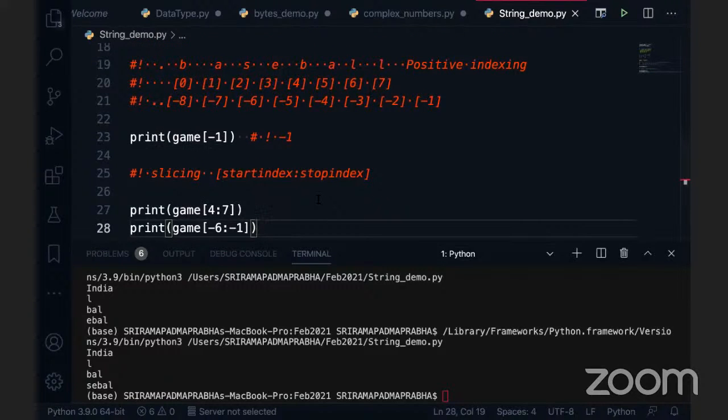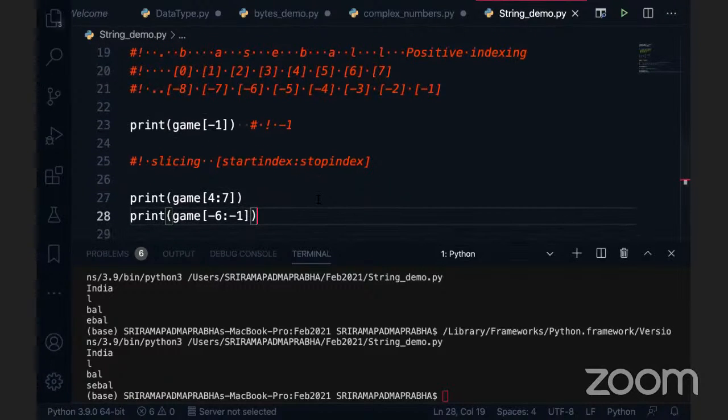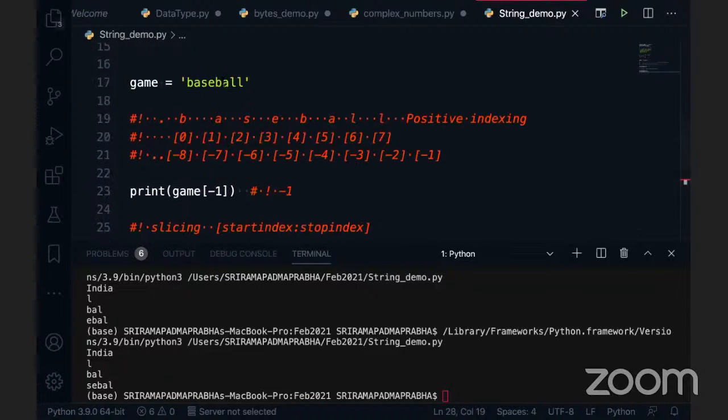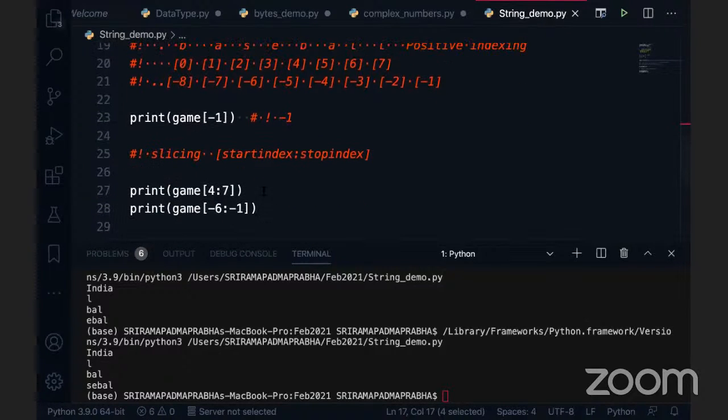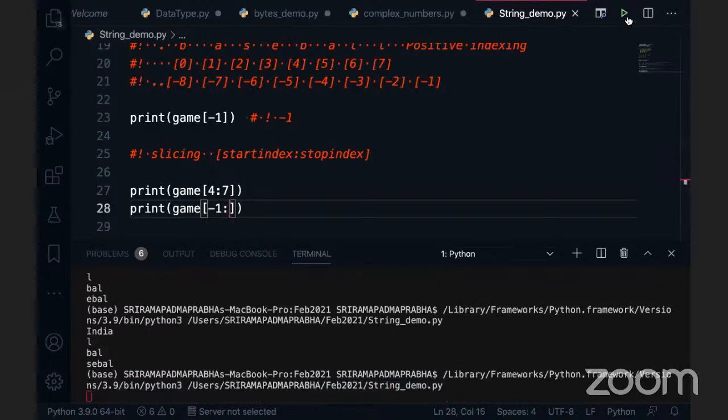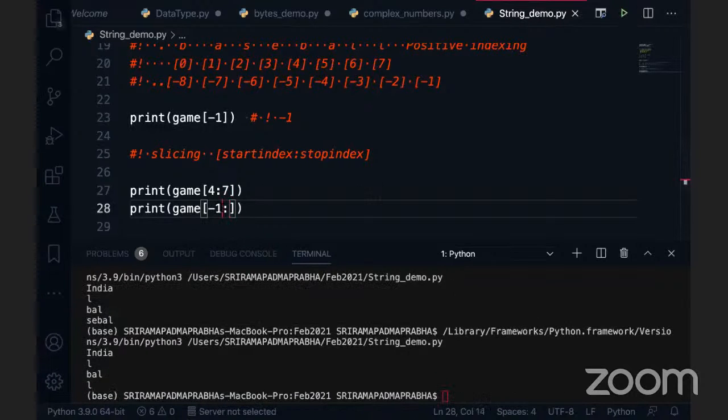So how does negative indexing work? I want to print this ball from the given string by using the negative indexing, not the positive indexing. Can you try? I'm giving -6, it is going like this. If I give -1 and execute this code, you can see only L is printed. For example, if I give only -5 and execute this code, what will happen? Shall I give -6 here instead? If I execute this, what will happen? So instead of this, I'll give -4. Then we can see the output here.